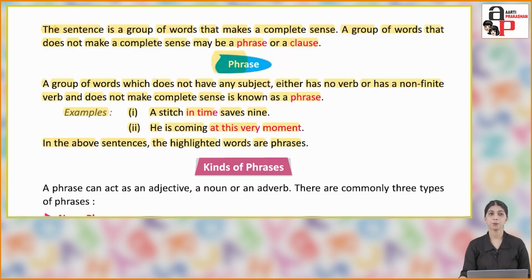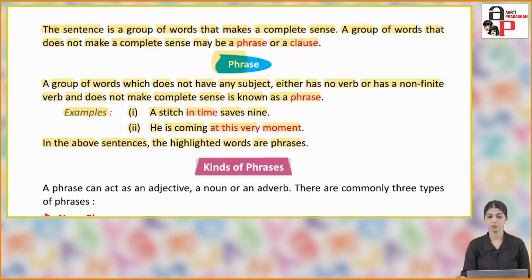Phrase: a group of words which does not have any subject, neither has any verb or has a non-finite verb, and does not make complete sense is known as a phrase. Example: A stitch in time saves nine. He is coming at this very moment. In the above sentences, the highlighted words are phrases.